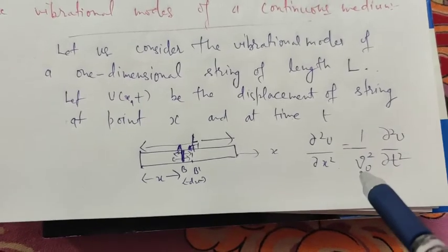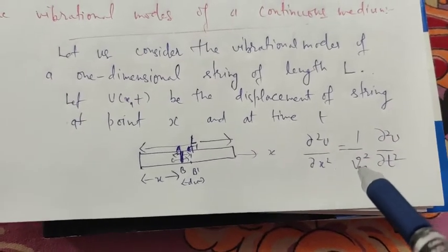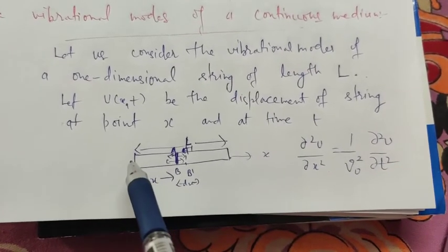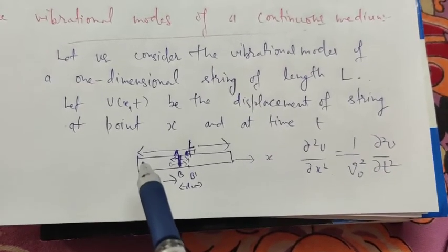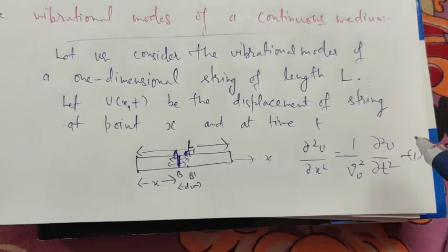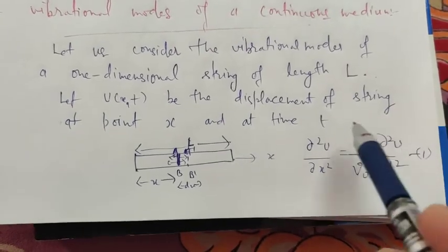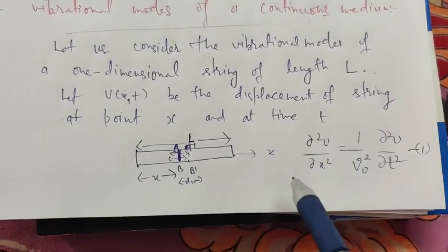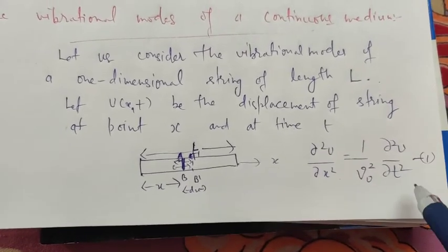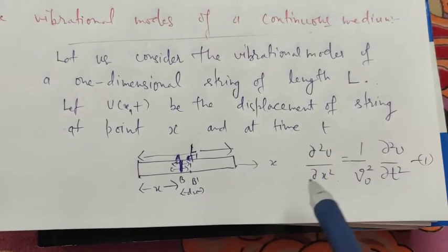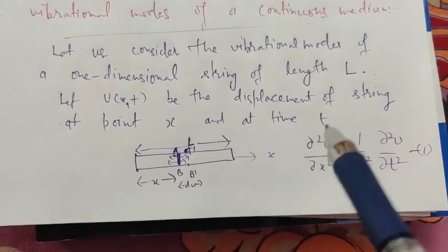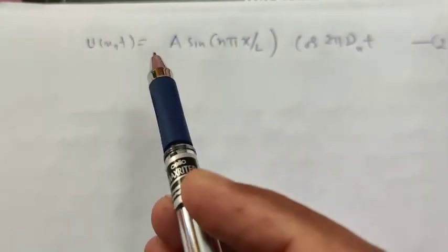Here v naught is the velocity of the propagation of these longitudinal waves, and if both ends of this string are fixed, then suppose this is equation number 1. So then we will assume, since we have calculated the solution for this wave in your previous course, that is waves and oscillation. So now the solution of this wave equation will be given as